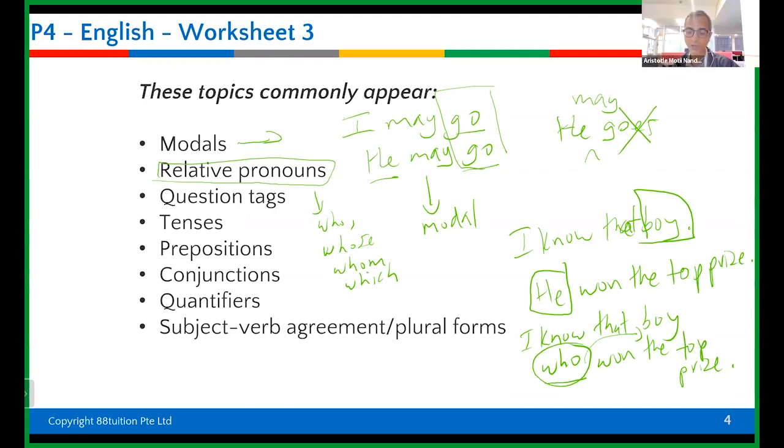Question tags, you know, right? Yeah. He is going to the toilet, then isn't he, like that? Yes, correct. Very good. So it becomes the opposite: he is becomes isn't he, and he is not becomes is he. Okay, good. Tenses, of course, we know.